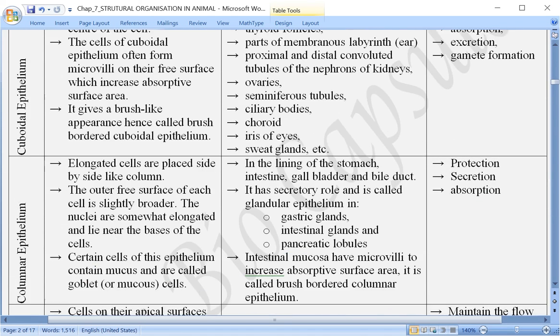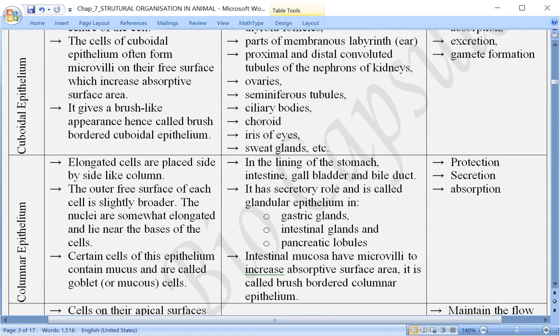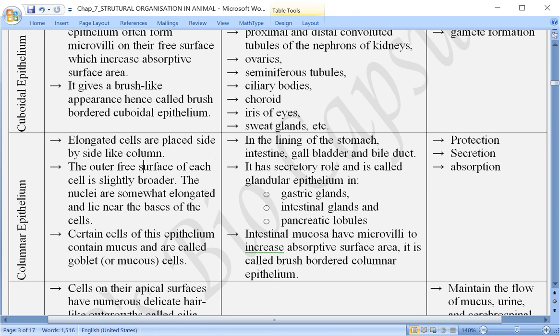The lower side is thinner, but on the top they are broader, and the nucleus inside the cell is somewhat elongated. That means it is a little long, more than oval. Oval you understand, but if a little more flattening takes place, then it becomes elongated, and they lie near the base. That means the nucleus is present right at the bottom, at the base.